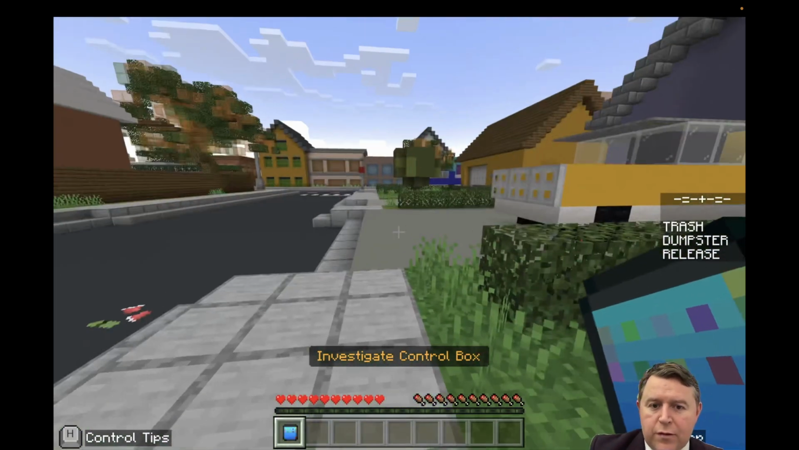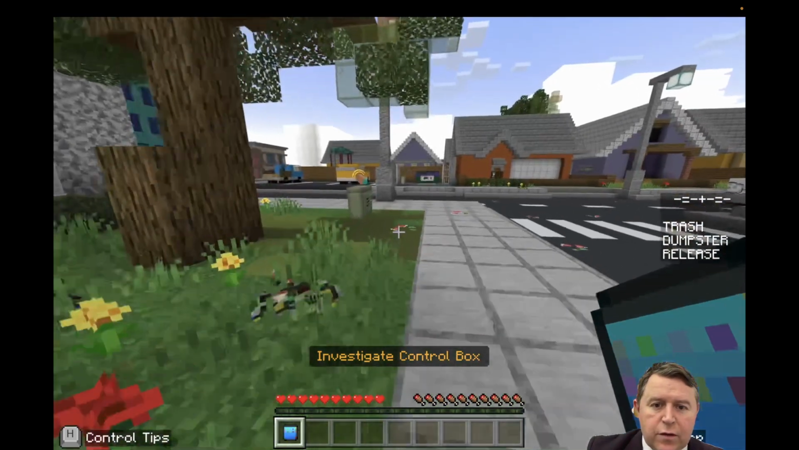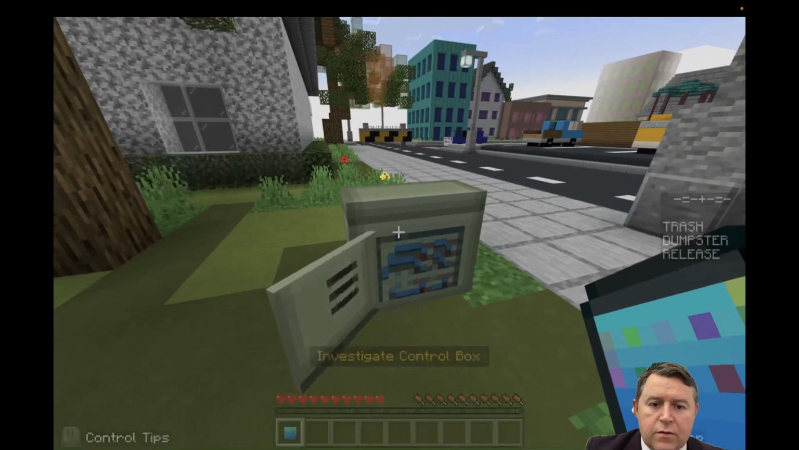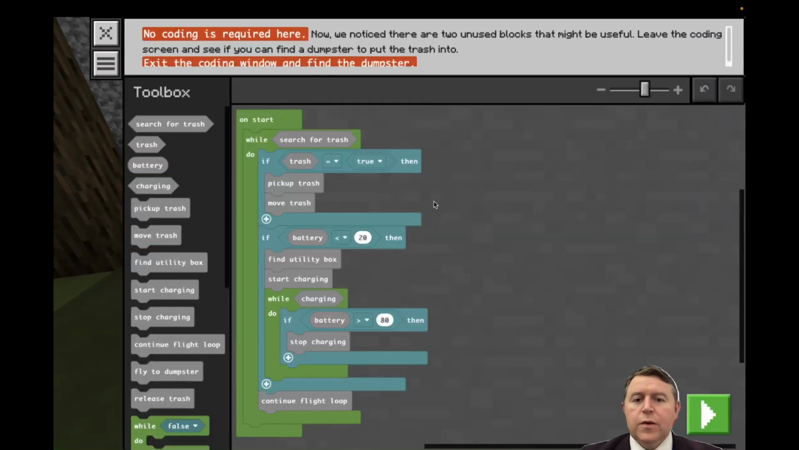Okay, so we need to go back to the control box over here. Alright, and we should have the code up here. Okay, now we've noticed that there are two unused blocks that might be useful. Leave the coding screen and see if you can find a dumpster to put the trash into. Exit the coding window and find the dumpster.